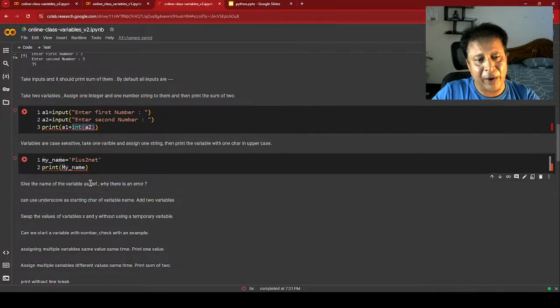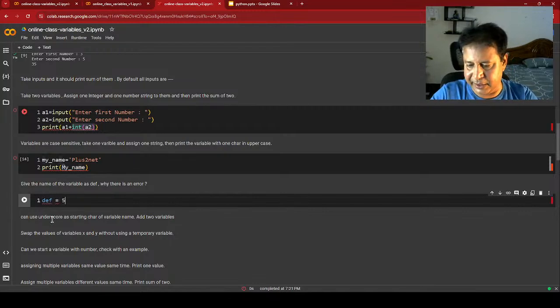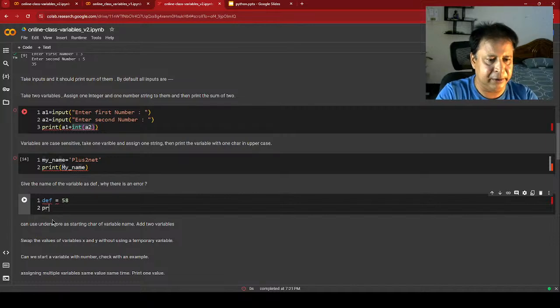Okay. So what is the problem here? This is the variable I am thinking. Let's see, understand what it is, why there is an issue. So I am giving def equal to say 58. Fine, print def. What is the mistake here?